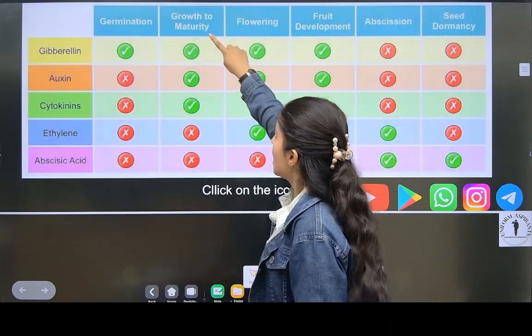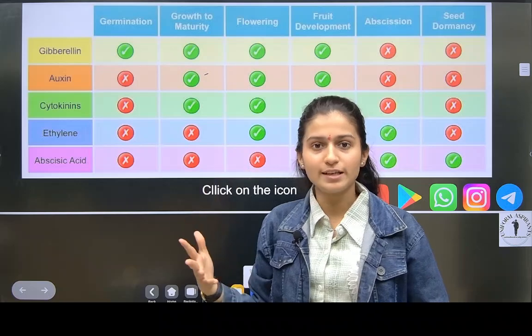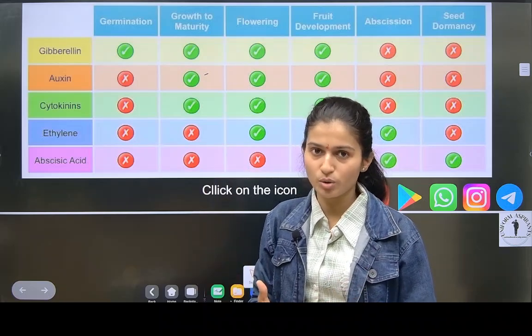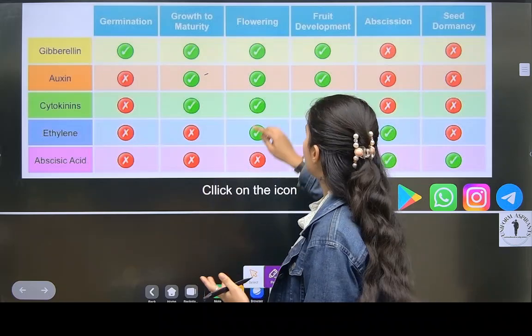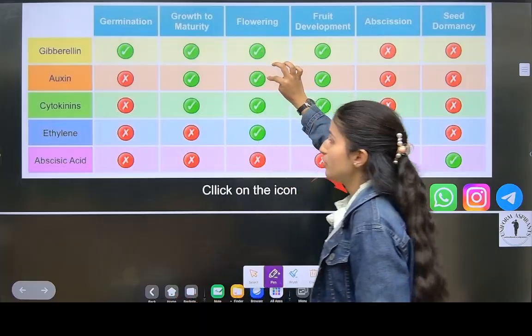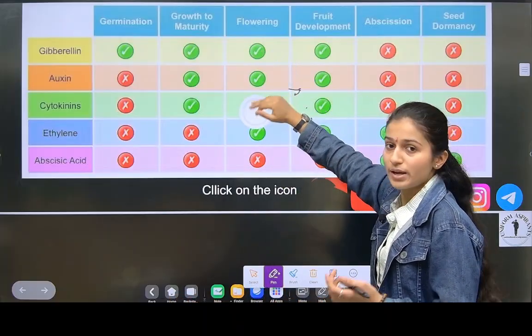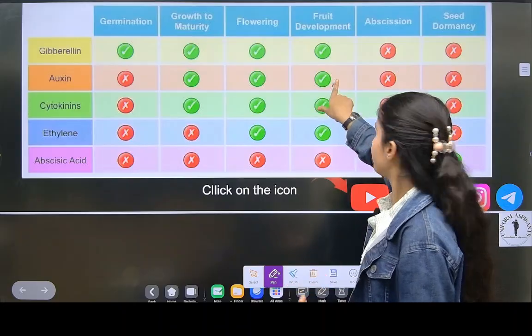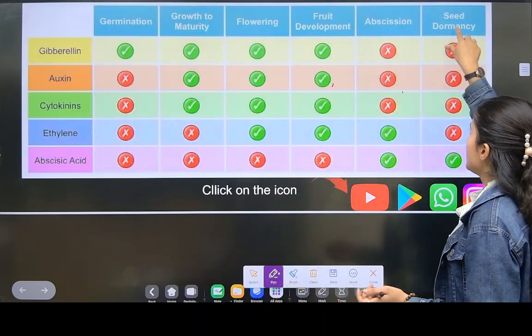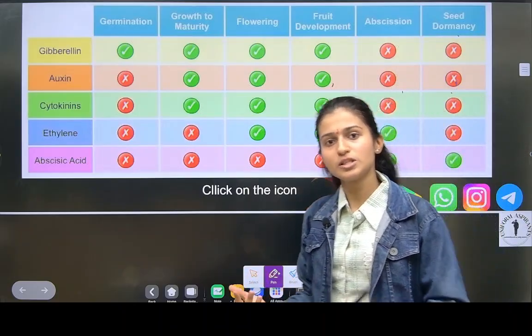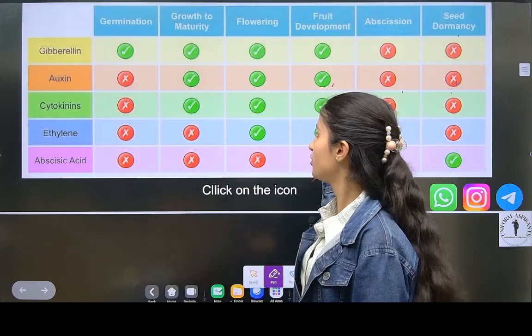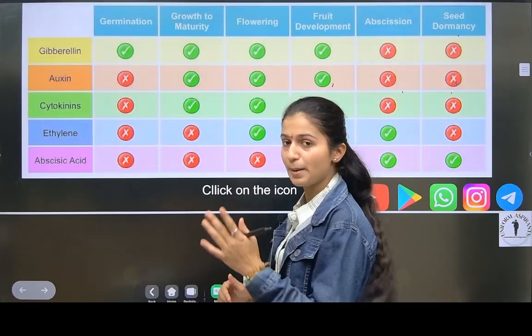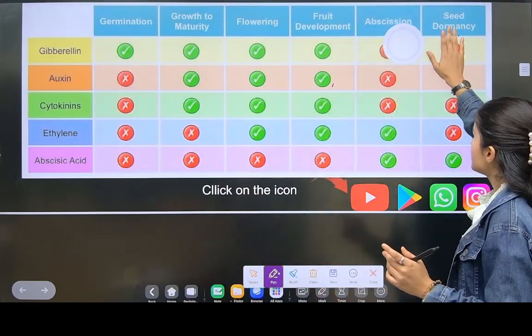Remember this. Growth and maturity. Yes, auxin helps in cell division also. It helps in growth and maturity. Flowering, I told you development of flower. We saw the example of pineapple also. Fruit development, yes, it helps in fruit development also. Abscission and seed dormancy, it does not help, because the job of inhibitors is that. The function of inhibitors is abscission and seed dormancy.